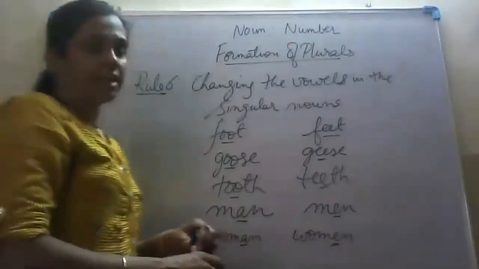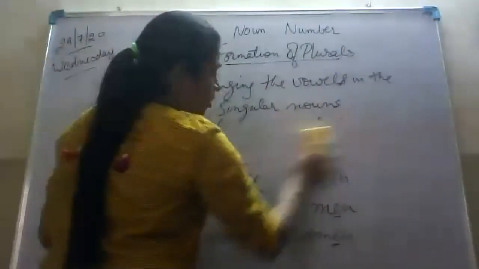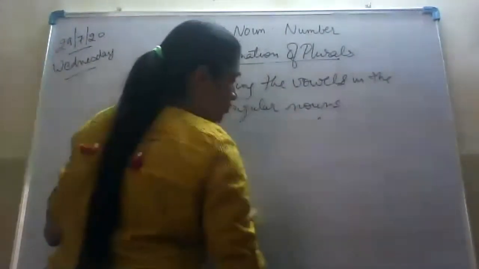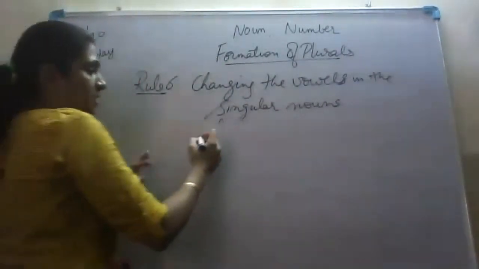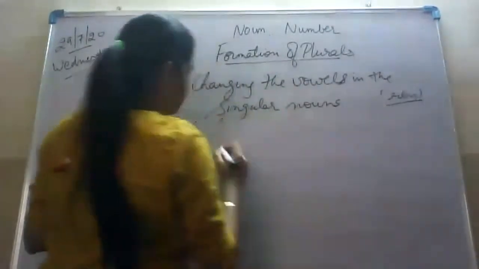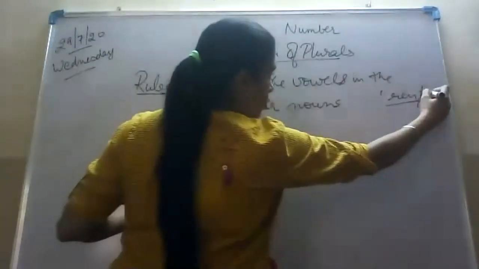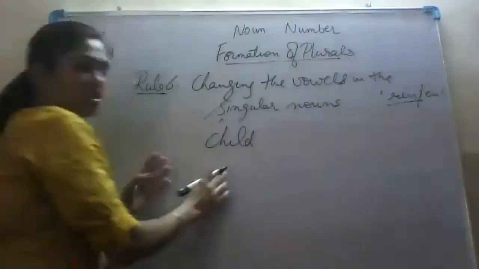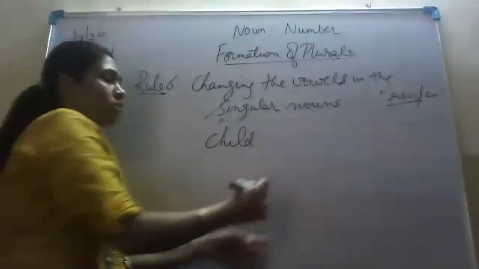Okay. Next is, apart from these, there are a few more whose plural is formed by adding some more letters. That is, we can say R-E-N or only E-N. Example is child. We know that child is singular and its plural is children.